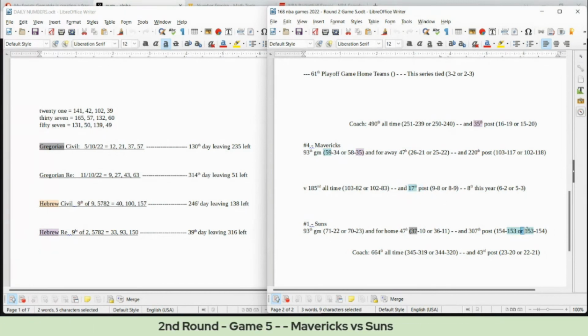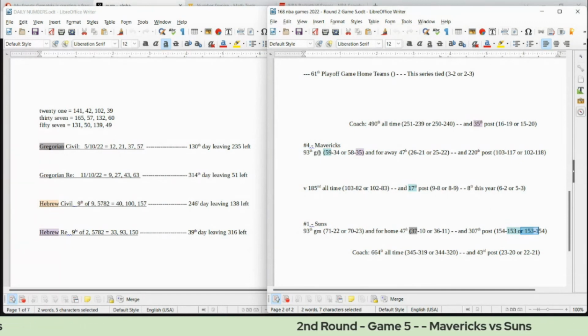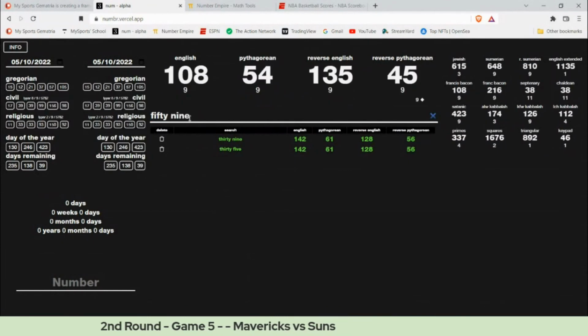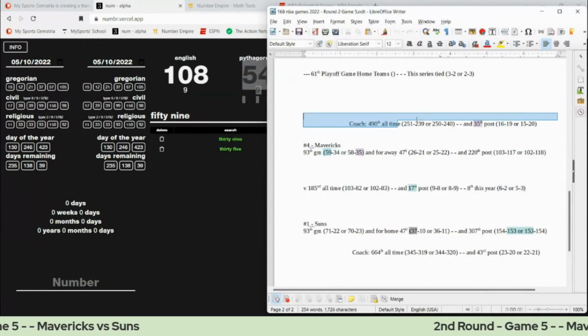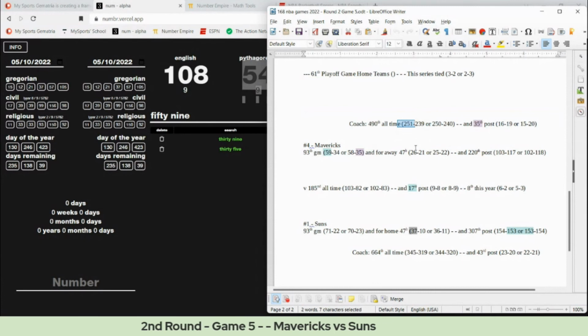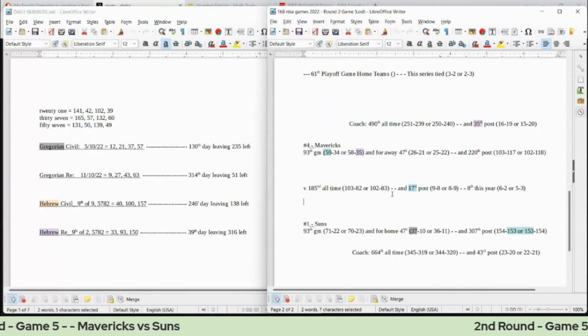Suns can sit on 153 playoff wins as a team with a loss. 153 is the 17th triangular number. If you write out the number 59, 59 sums to 54. And Mavericks coach can get his 251st win all time for his career. 251 is the 54th prime number. What else?